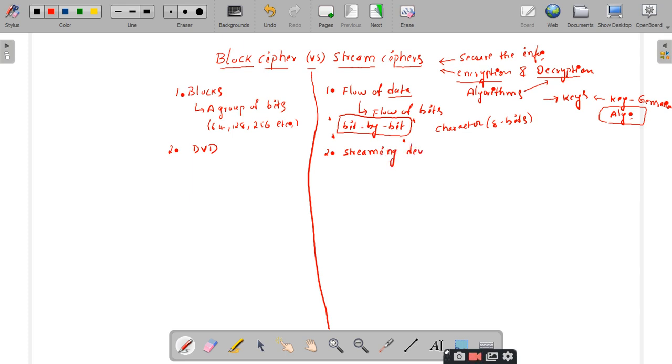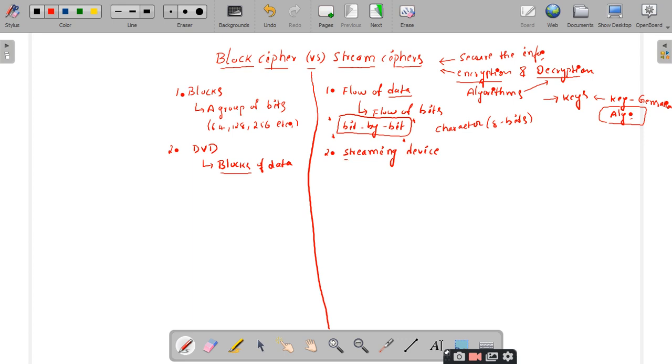A very simple example where you can easily understand the concept and remember it. When you want to watch a movie using the DVD, you have the disc and the DVD reader will read blocks of data. So the data read by the DVD reader will be in terms of blocks.